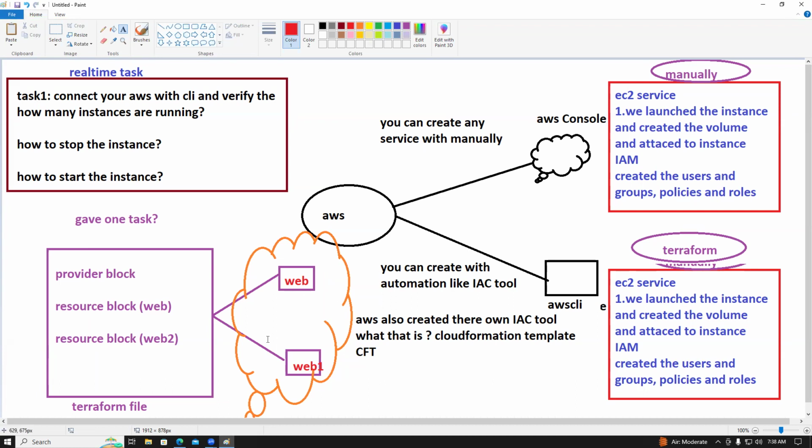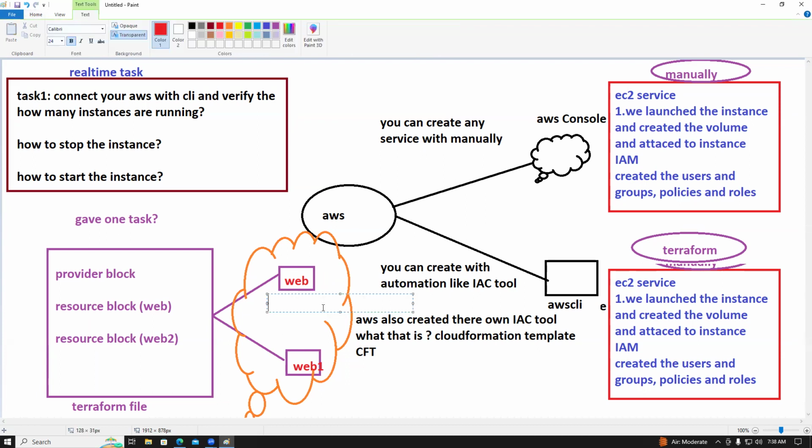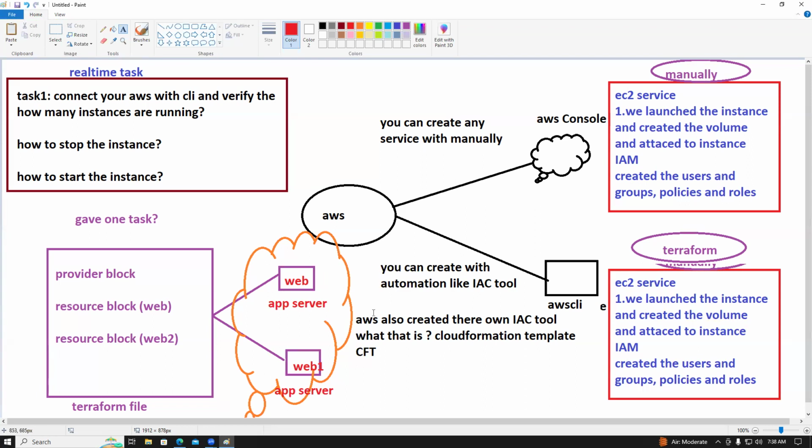This is a startup company. We verified both of the app servers. These are the two app servers, and we deployed the application on both. It's load balancing, but the traffic is coming only below 10,000, so one server is sufficient. I don't want the other server. I want to terminate it.